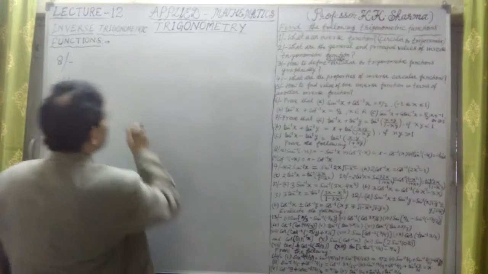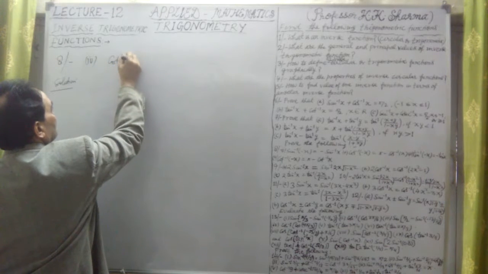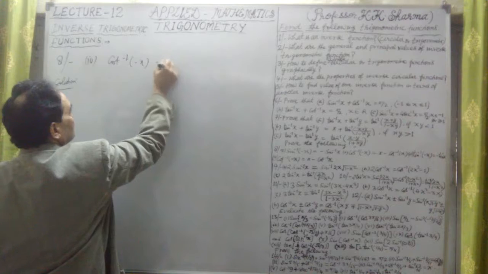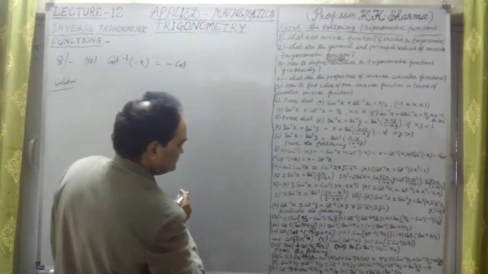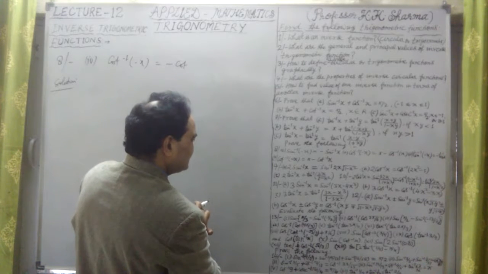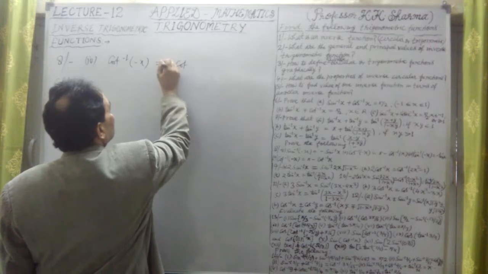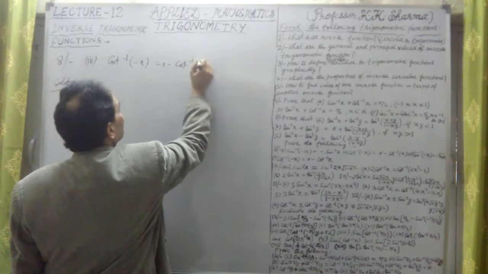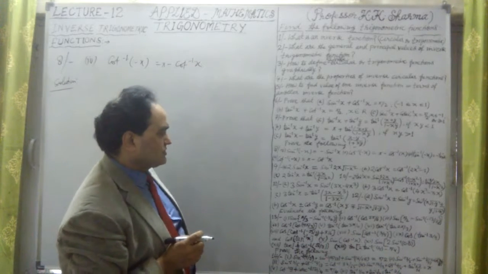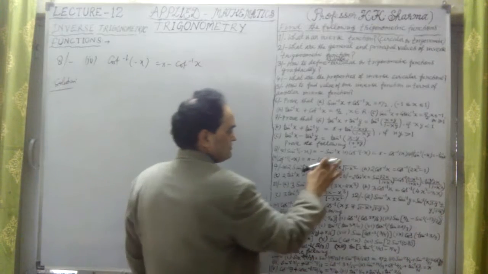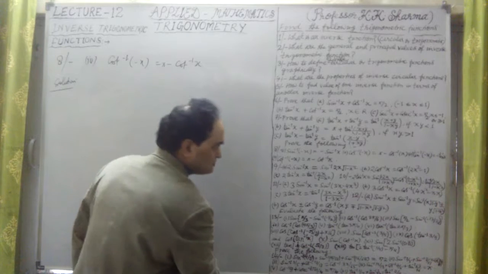The fourth part is cot inverse of minus x equal to pi minus cot inverse of x. In this case, we have to prove this. No problem, we can prove this.